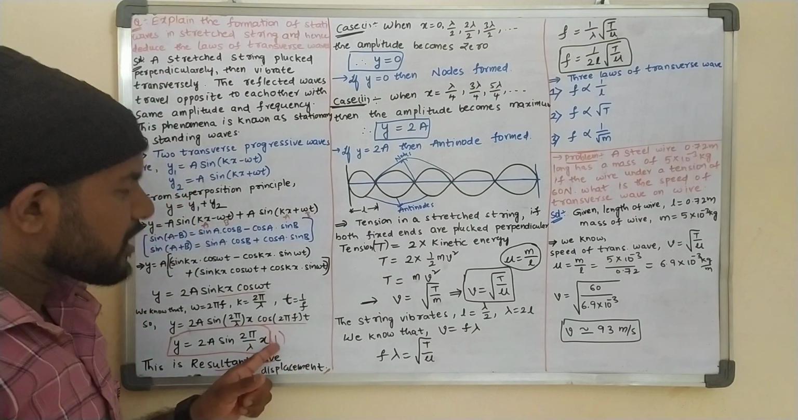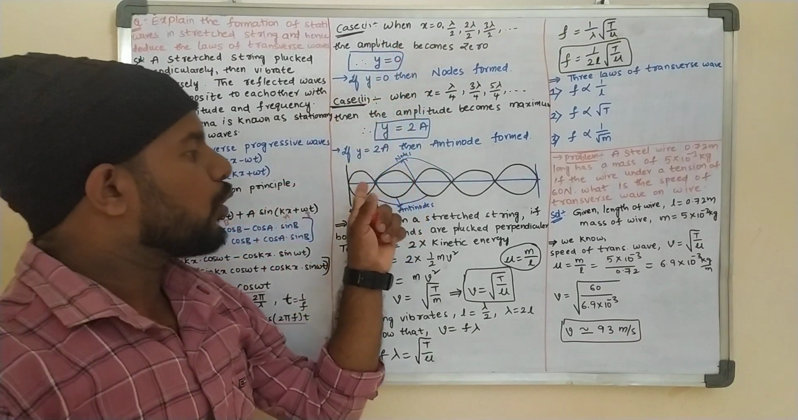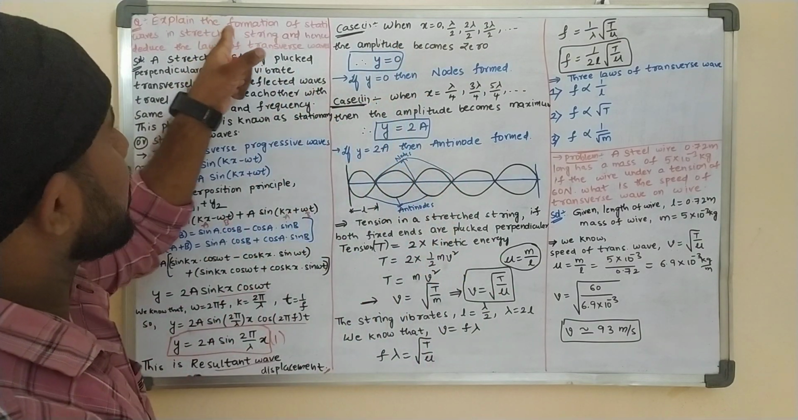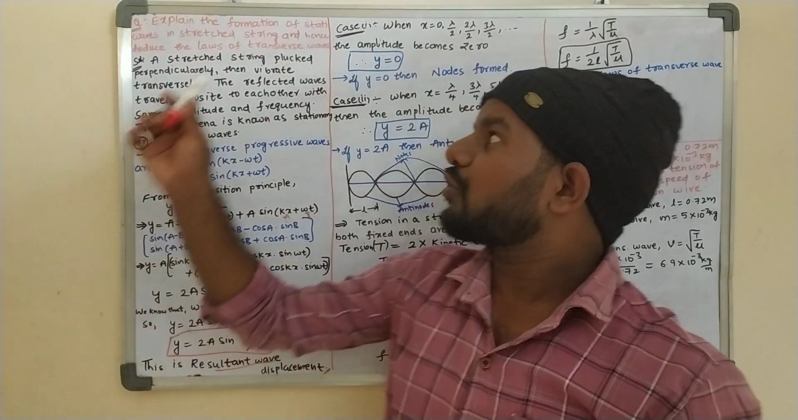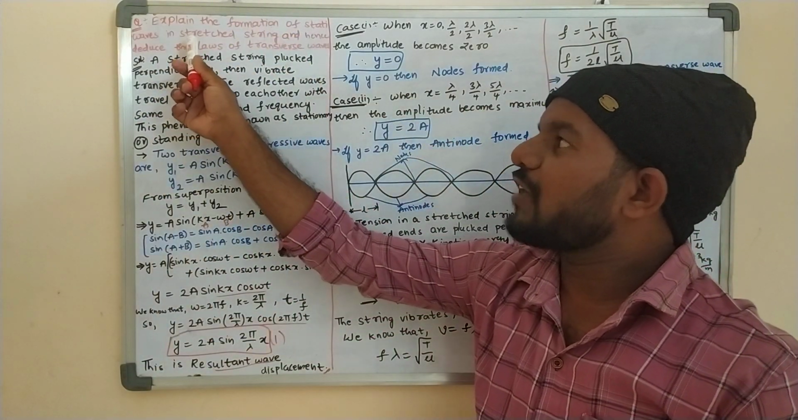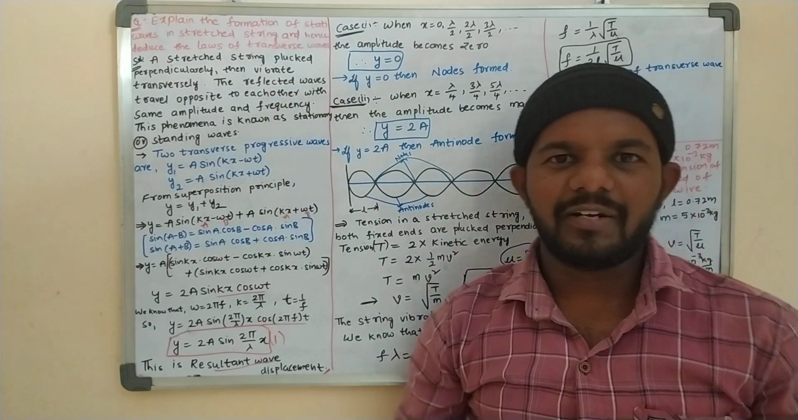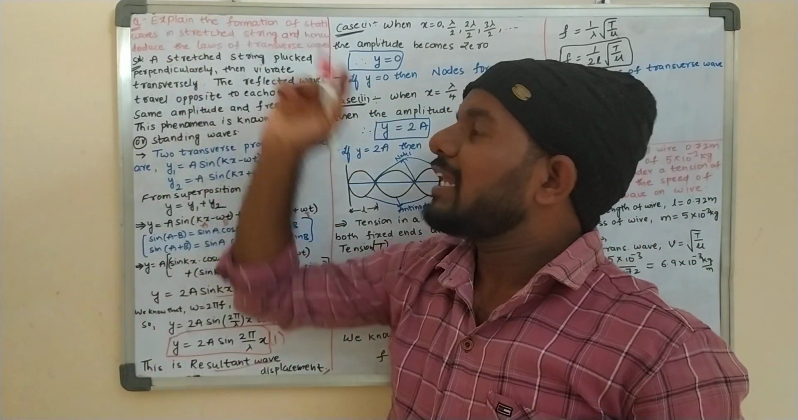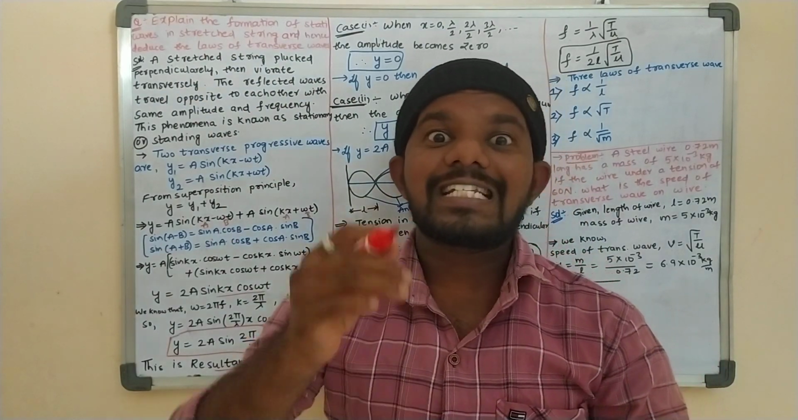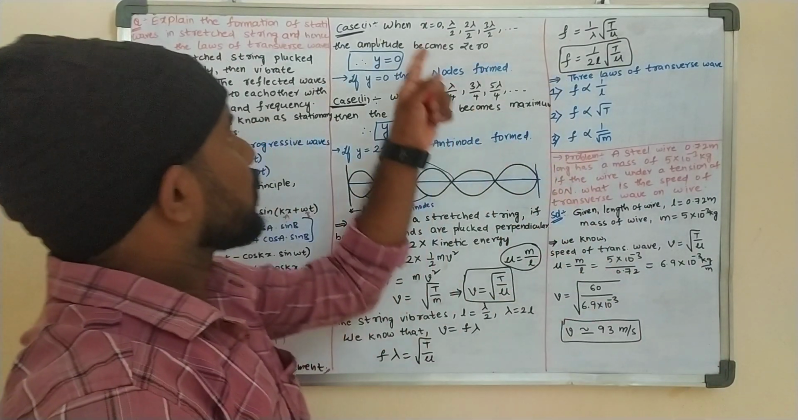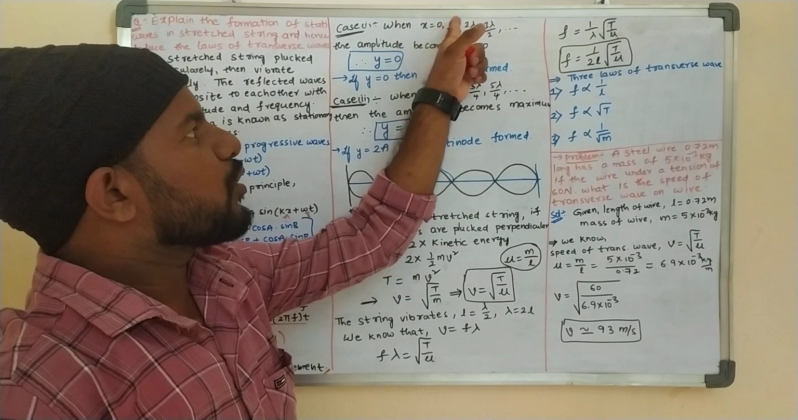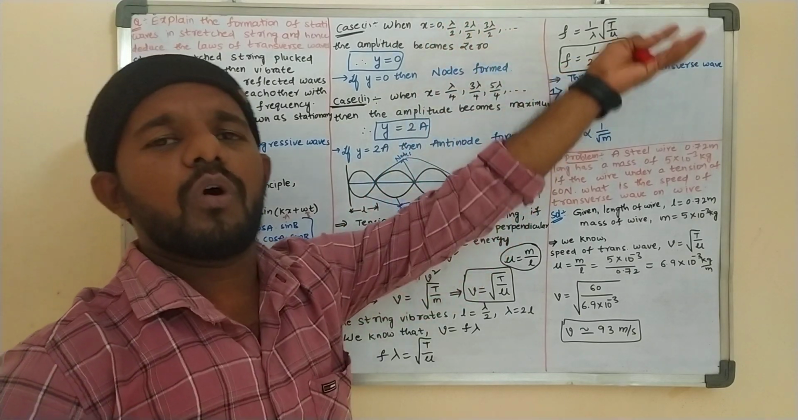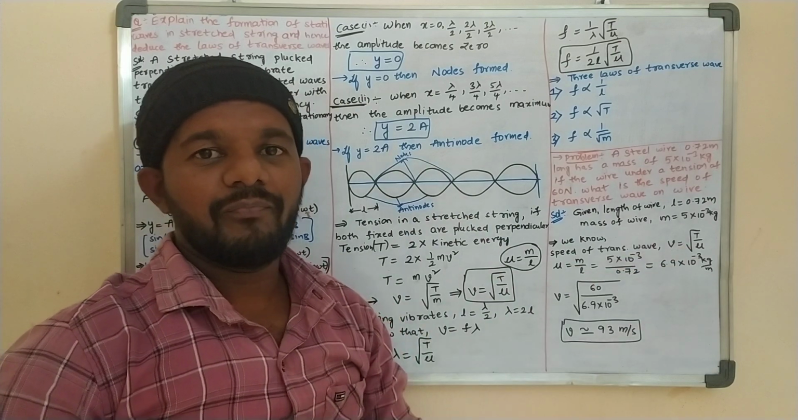By using this expression, we form the nodes and antinodes. This is the formation of stationary waves in a stretched string: if we pluck it, we form stationary waves in the stretched string. Nodes occur when x = 0, λ/2, 2λ/2, 3λ/2, 4λ/2, 5λ/2, and so on.